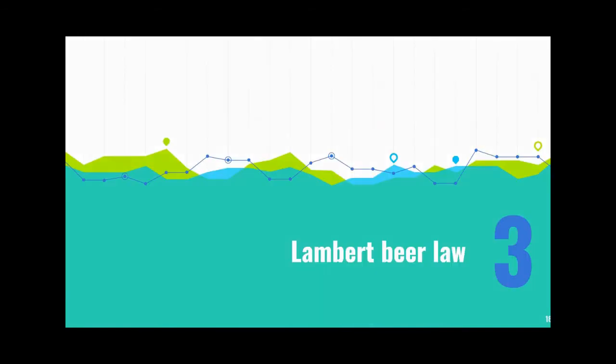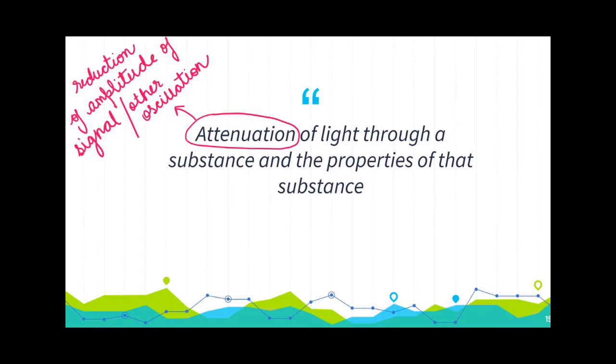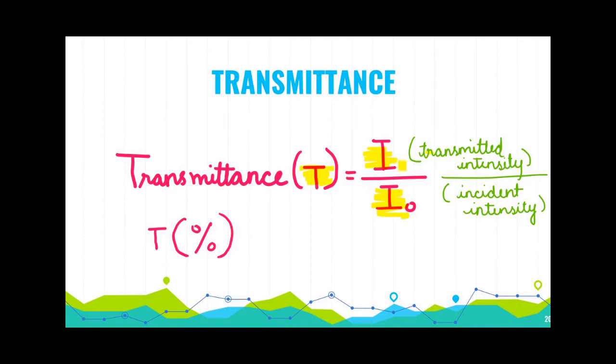So let us understand the Lambert-Beer law. What is Lambert-Beer law? It is the attenuation of light through a substance and the properties of that substance. In simple words, attenuation means the reduction of amplitude of a signal or other oscillations. To understand this law, first one must know what transmittance and absorbance are. Transmittance is the ratio of transmitted intensity to the incident intensity, and it is commonly expressed as a percentage.